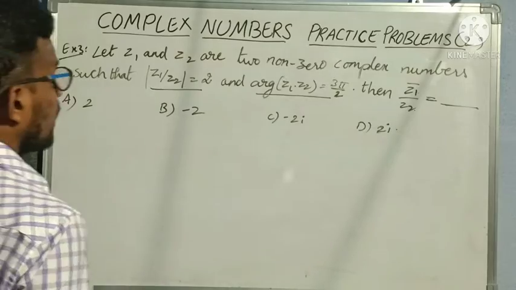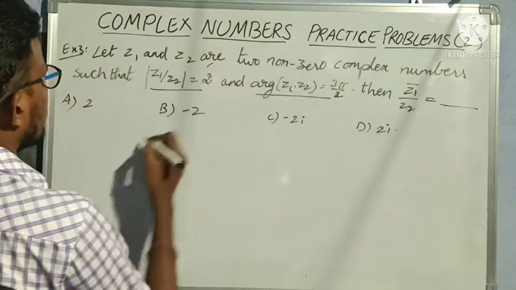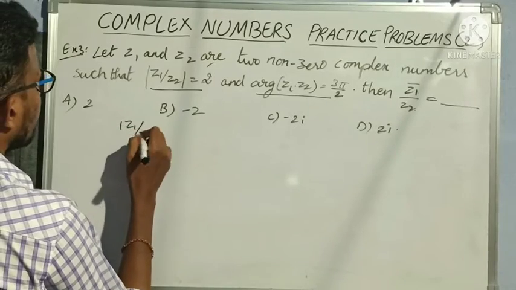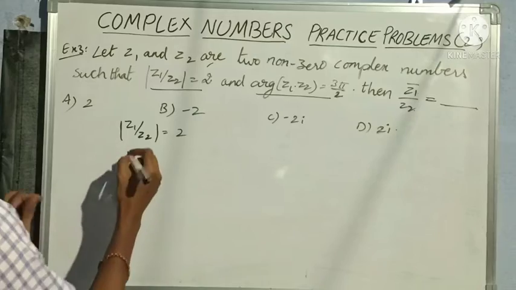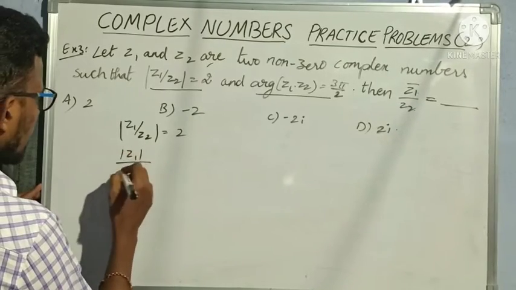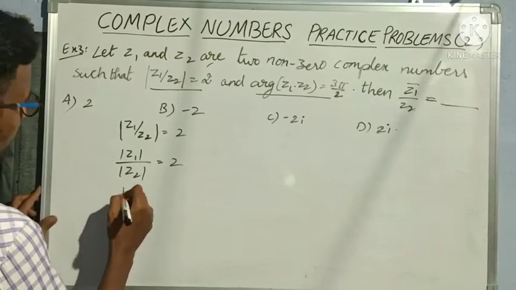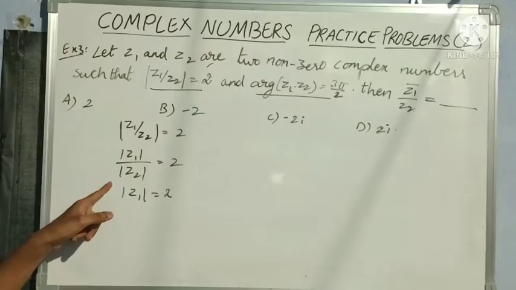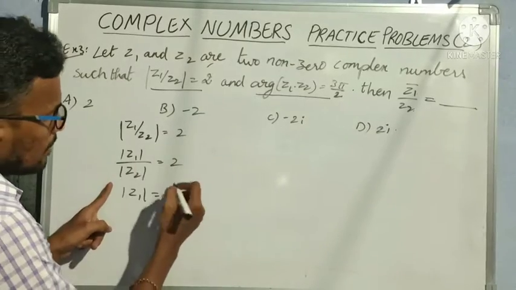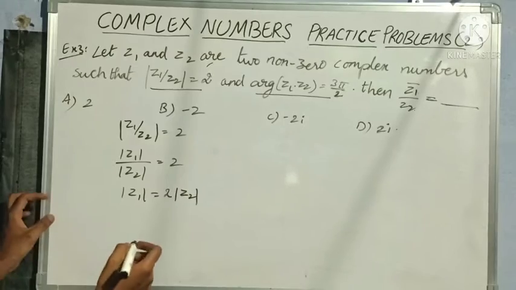First let us make use of the condition modulus of Z1 by Z2 is equal to 2. I can split this as modulus of Z1 by modulus of Z2 is equal to 2. So modulus of Z1 is equal to 2 into modulus of Z2. Everybody understood?